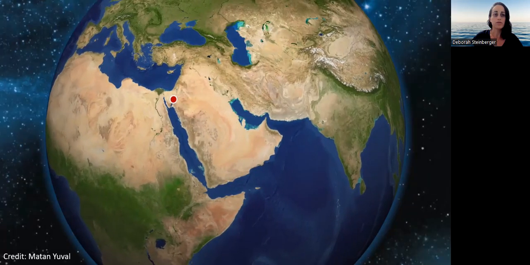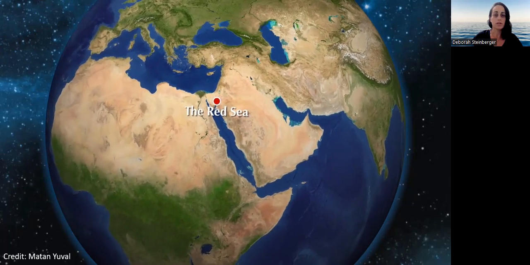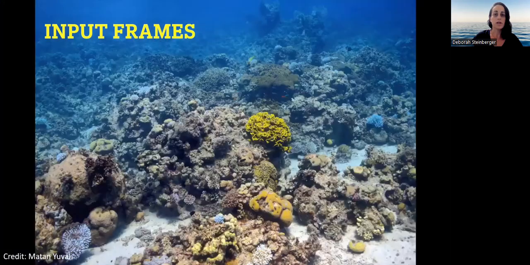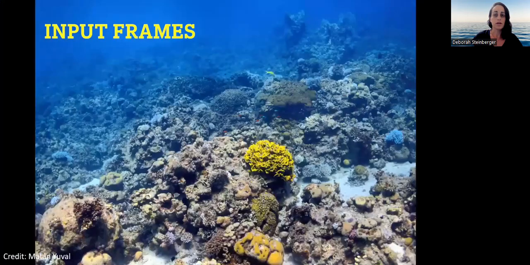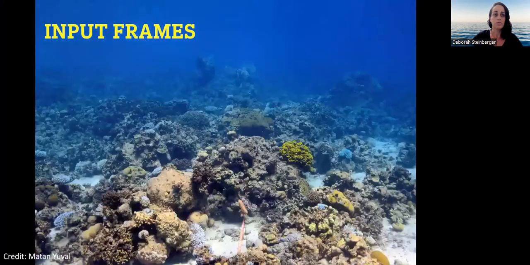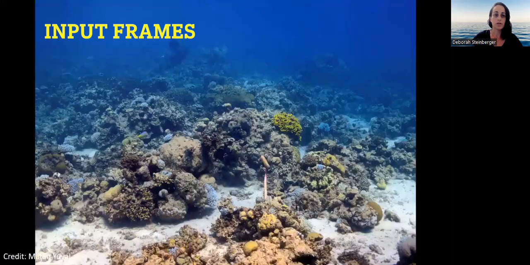Here is a result on a different set of images from the Red Sea. The former set was from Curaçao in the Caribbean Sea. This demonstrates that our method also works on different water types.